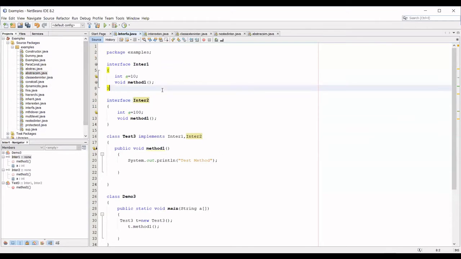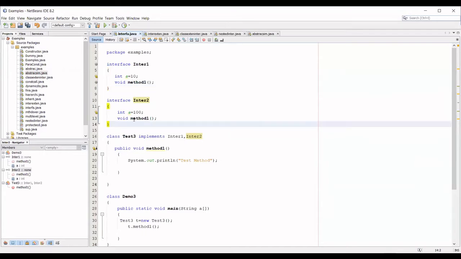So I'll repeat it. I have two interfaces. One is interface 1 and another one is interface 2. An interface can have only abstract methods. There is no definition allowed, right? So all the methods are by default abstract. The class which is going to implement that interface. A class can implement any number of interfaces. There is no restriction, but a class can extend only one class, right? So when I'm implementing two interfaces, in both I have the same method name with the same return type and the same signature, right?